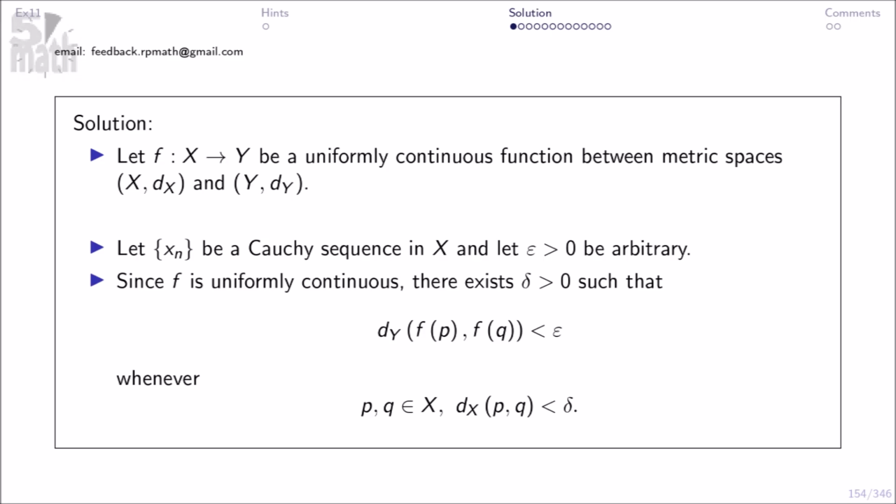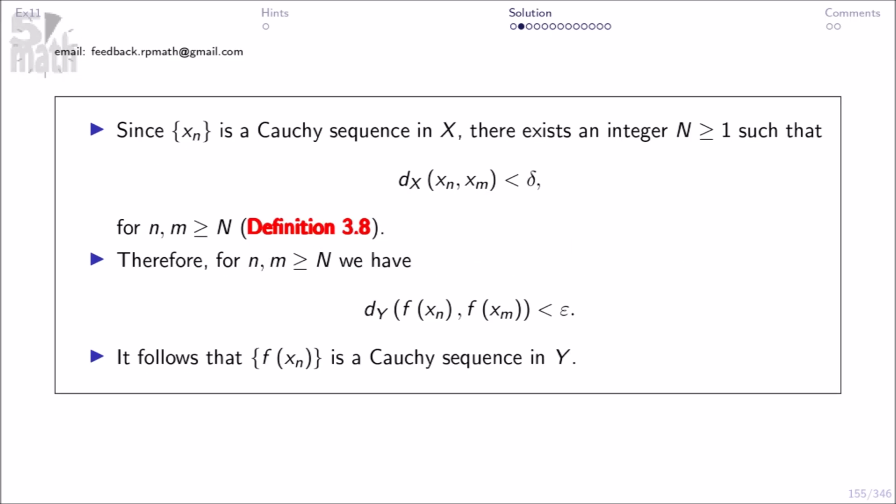Let xn be a Cauchy sequence in X and let epsilon greater than 0 be arbitrary. Since f is uniformly continuous, there exists delta greater than 0 such that this whenever that. Since xn is a Cauchy sequence in X, there exists an integer N greater than or equal to 1 such that this for n, m greater than or equal to N, definition 3.8. Therefore, for n, m greater than or equal to N, we have this. It follows that f of xn is a Cauchy sequence in Y.